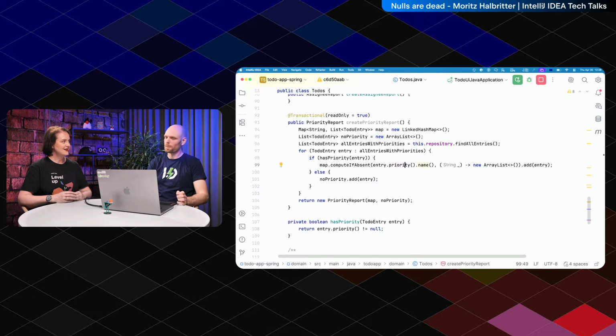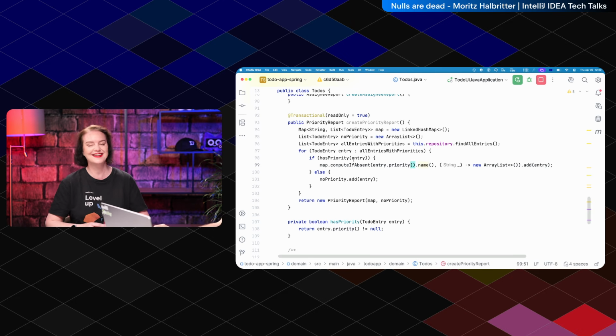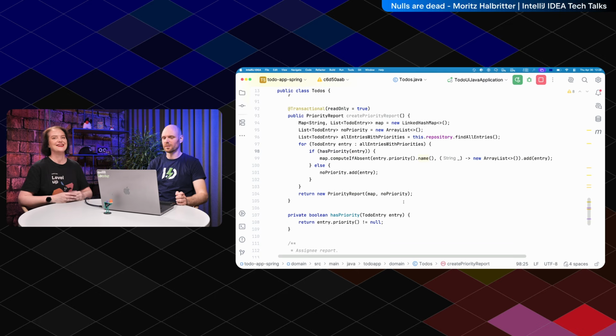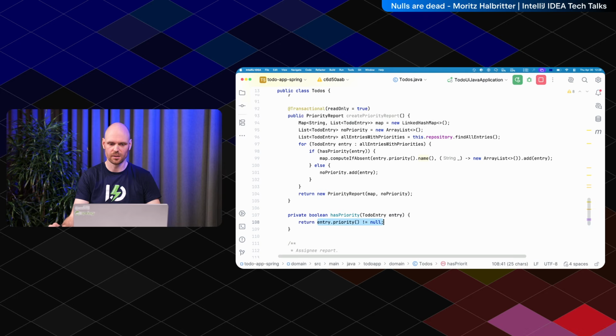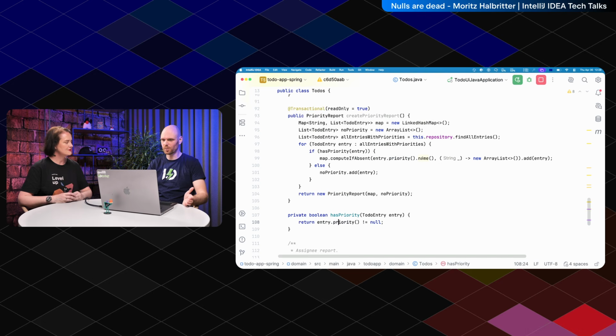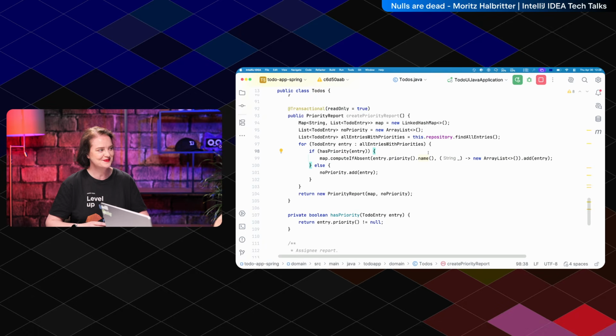Which coincidentally, we have. Yes. There is the hasPriority method. Exactly. And the hasPriority method, we put an entry in there and this does the null check. Yes. Okay, and now it's weird. Yeah. Because we do the null check, but this thing still yells at us. Yeah. Why's that? So, I think this could be better on our side then. Yeah.